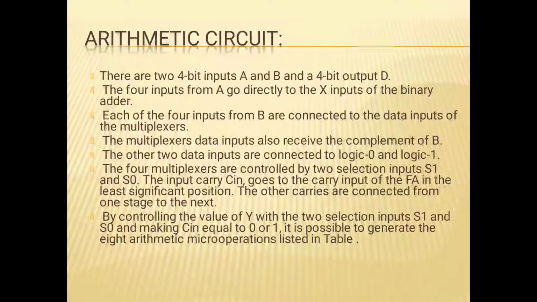The 4 inputs from A go directly to the X input of the binary adder. Each of the 4 inputs from B is connected to a data input of the multiplexer, and the multiplexer data inputs also receive the complement of B. The other two inputs are connected to logic 0 and logic 1. The 4 multiplexers are controlled by the two selection lines, S1 and S0.